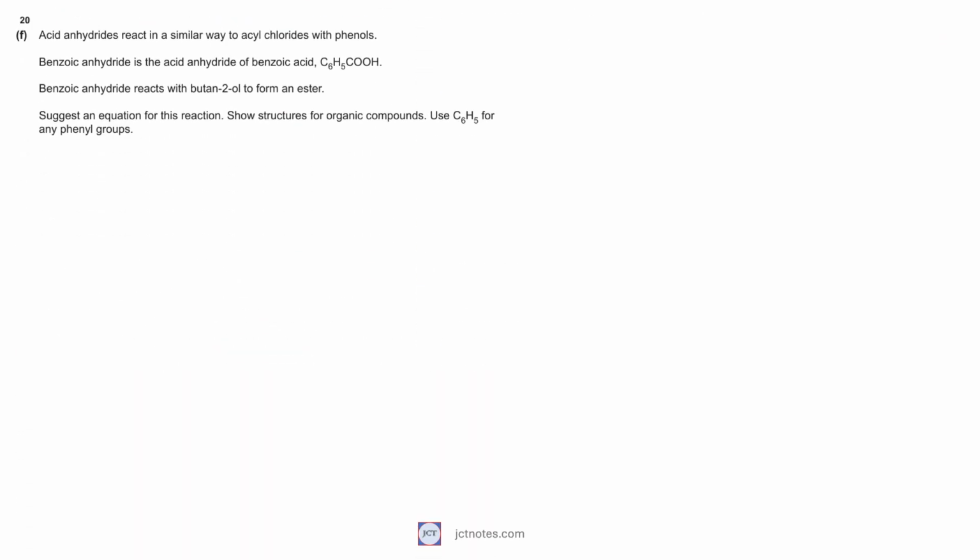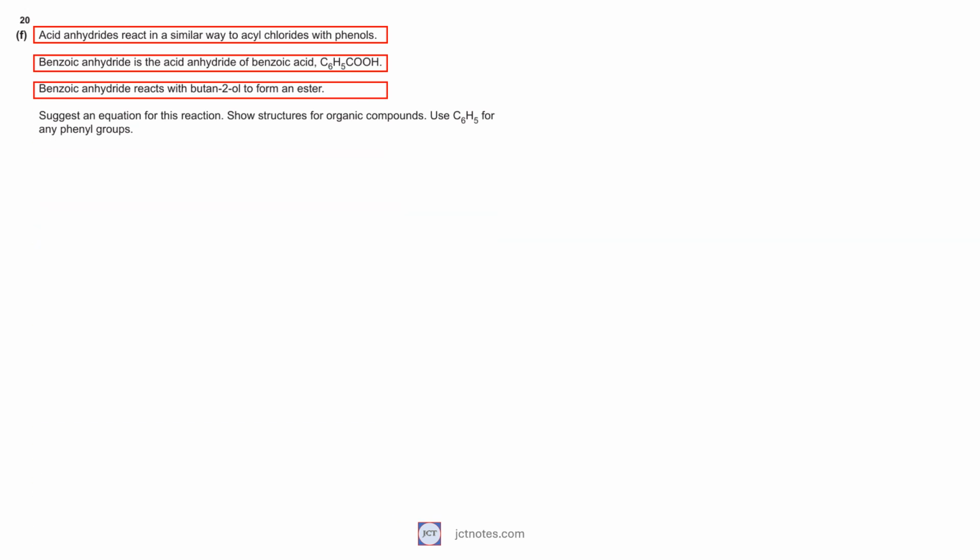In part F, of question 20, we have the statement that acid anhydrides react in a similar way to acyl chlorides with phenols. Benzoic anhydride is the acid anhydride of benzoic acid. Benzoic anhydride reacts with butan-2-ol to form an ester. We are asked to suggest an equation for this reaction, showing structures for organic compounds. We can use C6H5 for any phenyl groups.